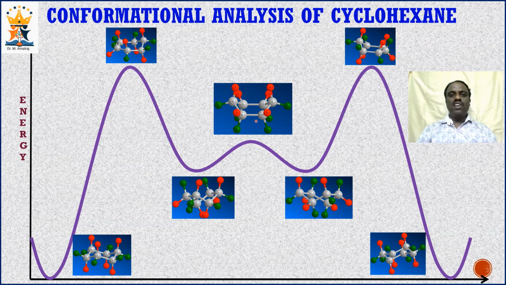But in the case of boat conformation, in addition to torsional strain, the flagpole interaction is also present, that makes the energy of boat conformation slightly higher than that of twisted boat conformation. So if we talk about the order of stability, chair conformation is more stable than twisted boat conformation, which is more stable than boat conformation, which is more stable than half chair conformation.